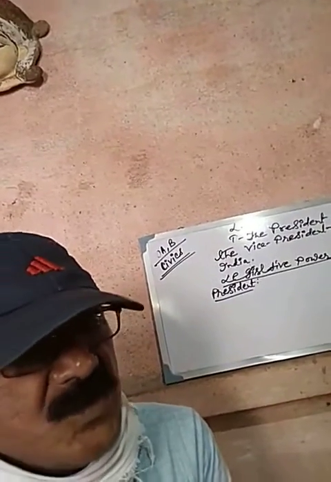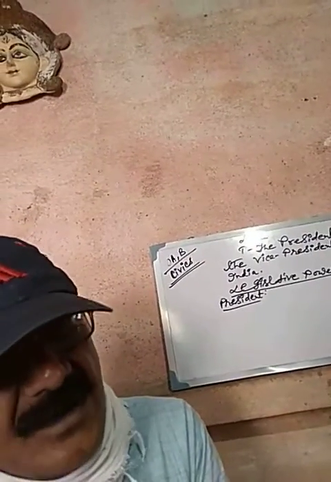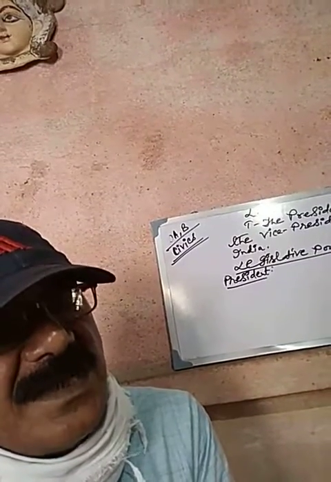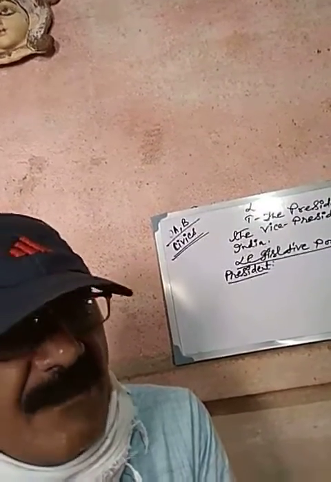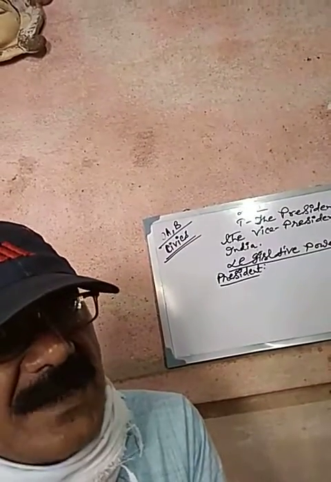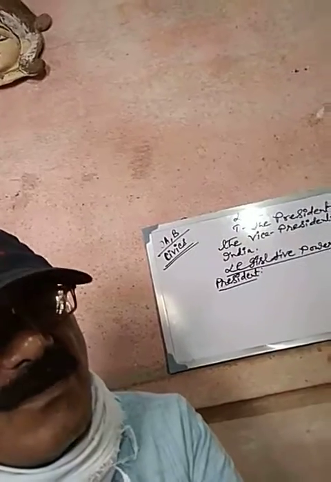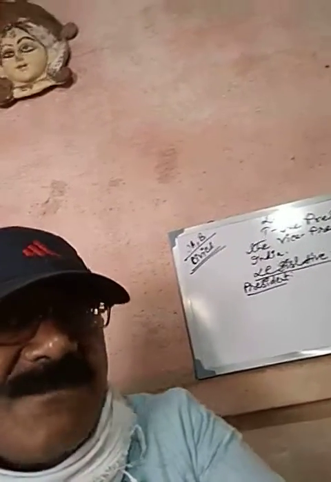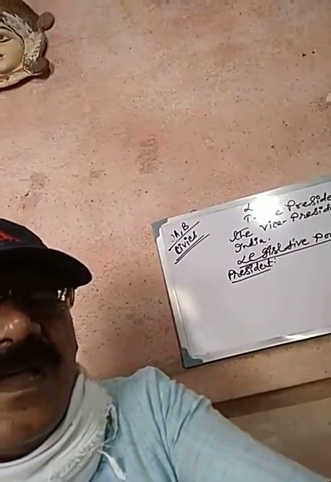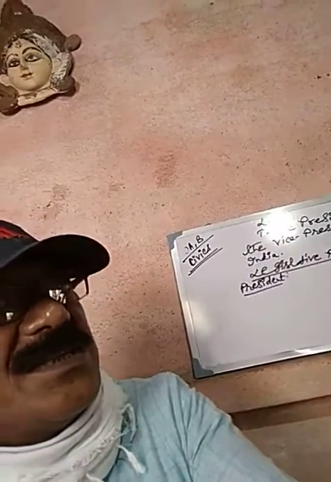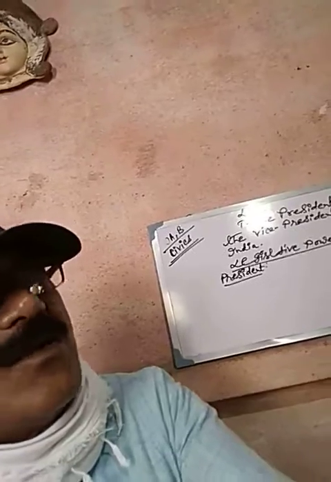The President can issue an ordinance on two conditions. In my previous class I taught you that the President can promulgate ordinances, but only under two circumstances. What are the two conditions? First, when the Parliament is not in session, the President can promulgate an ordinance.